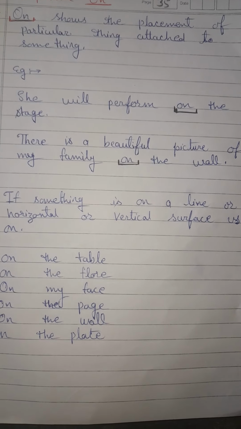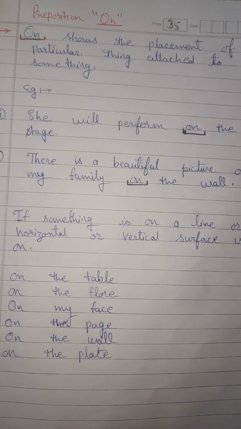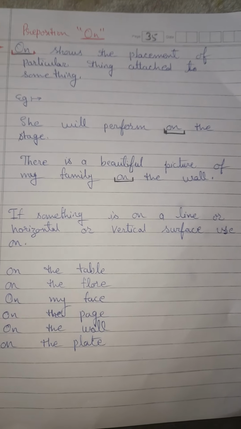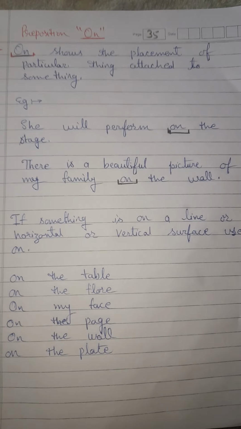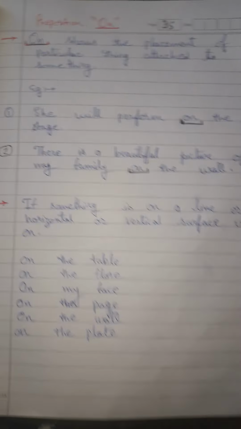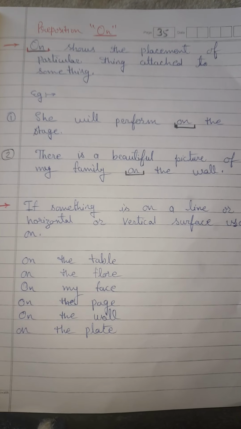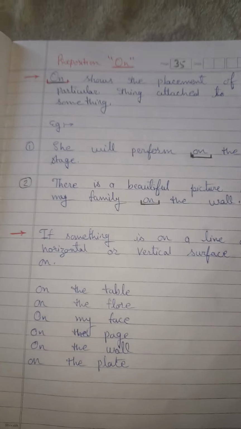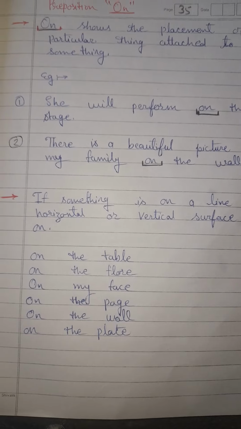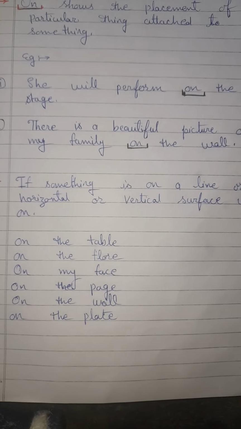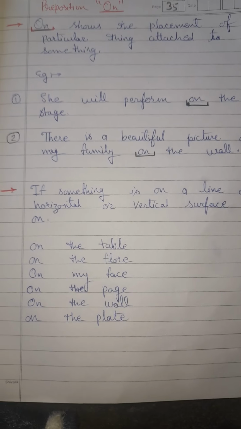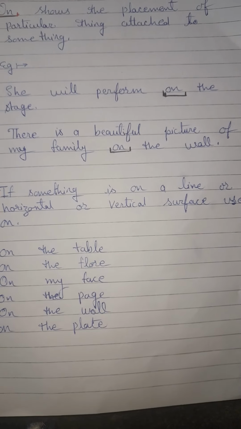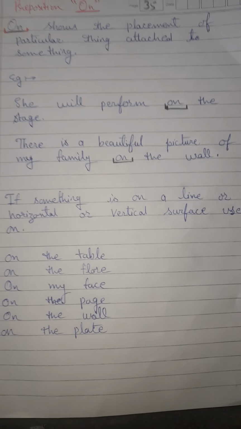But there is a beautiful picture of my family on the wall. Because the picture's surface is touching the wall, we use on the wall. Here are some examples: if something is on a line, horizontal, or a surface, we also use on, like on the table, on the floor, on the face, on the page, on the wall, on the plate. When the body of any subject touches the surface of any wall, table, or floor, we use on.